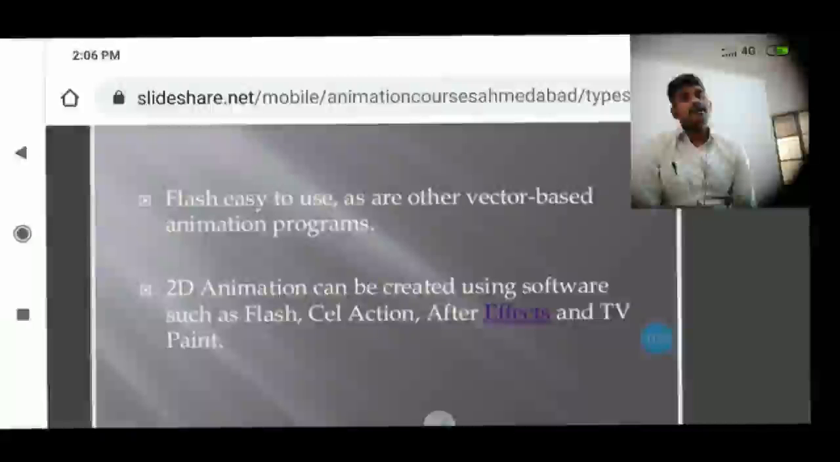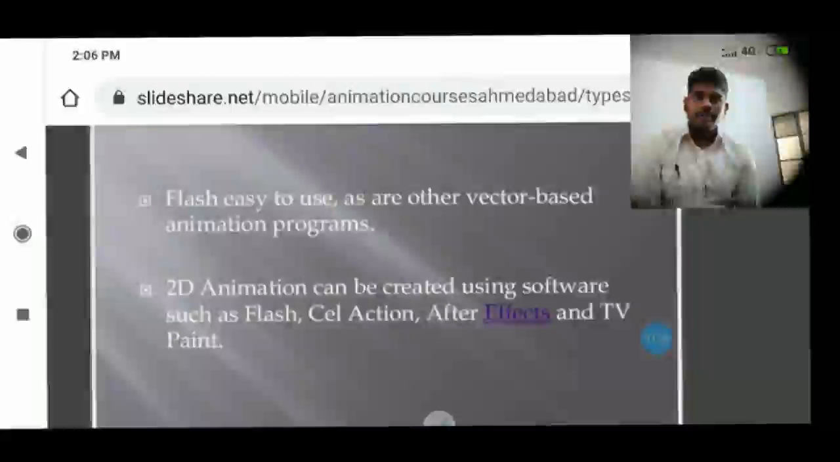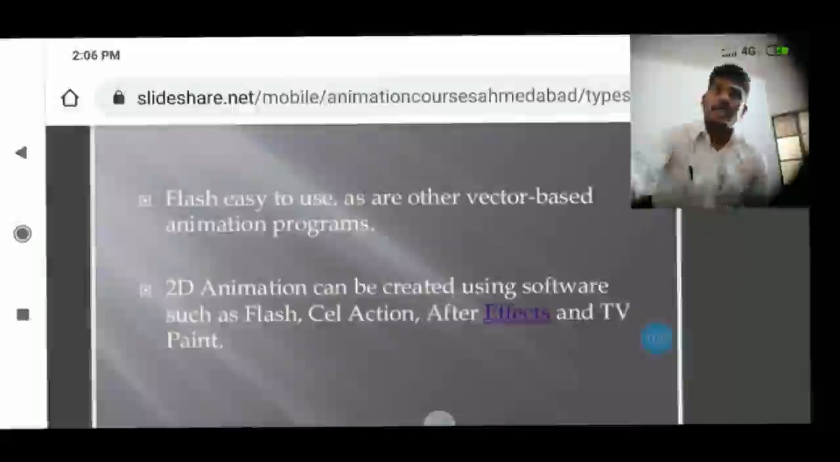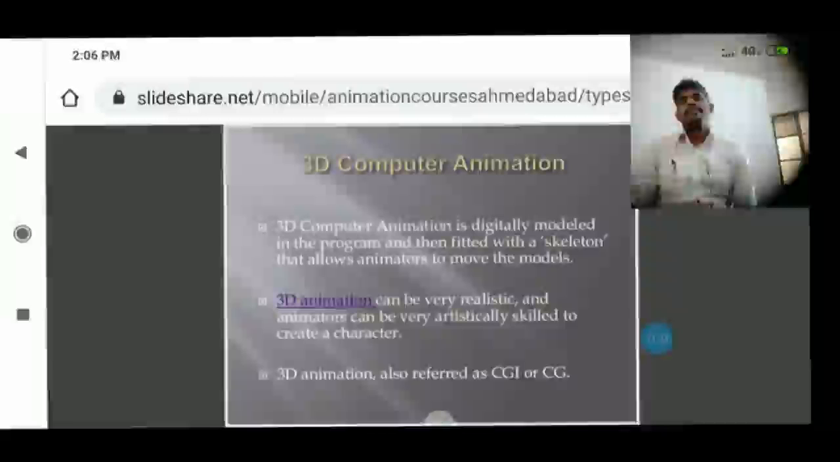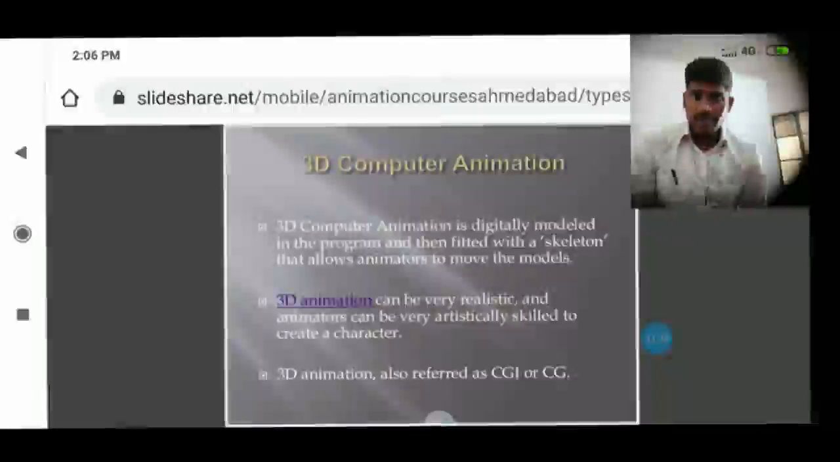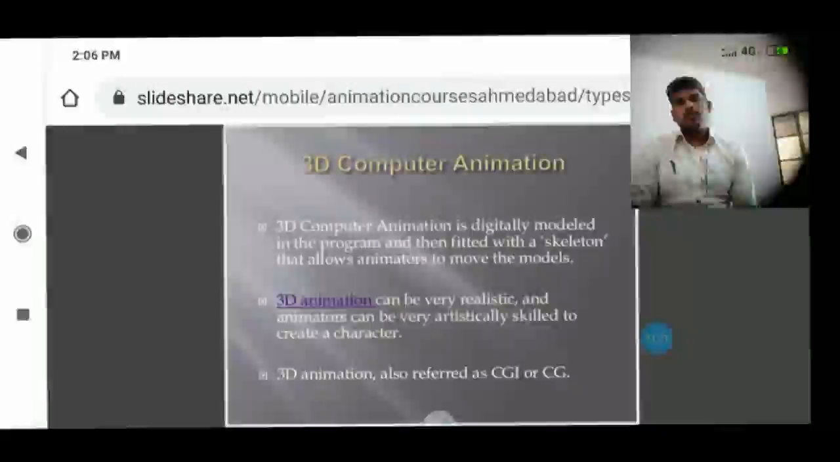So how are we creating with Flash software? Software like Flash, After Effects, TV Paint and Cell Action are all used for 2D animation. Now we'll see 3D computer animation. What is 3D computer animation? But I want to tell in a more elaborated way about 2D animation before starting 3D computer animation.